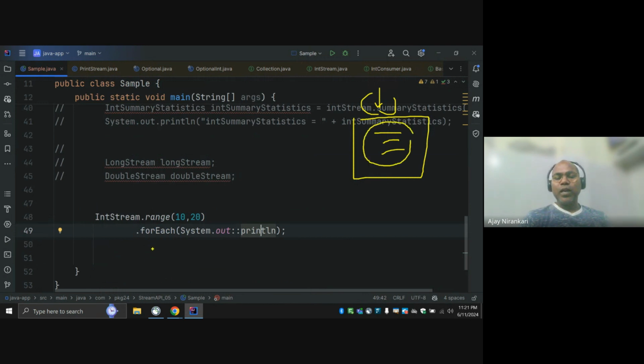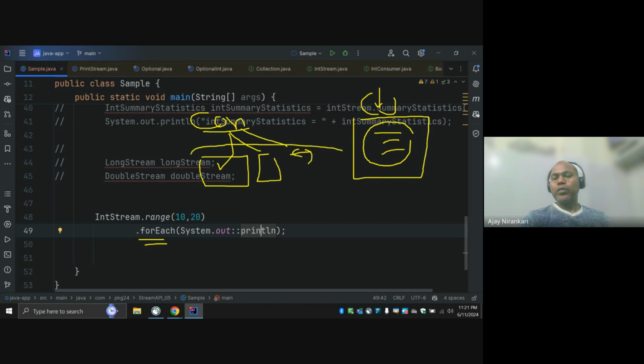I am saying, hey forEach, I am not going to provide your consumer interface. Interface means we provide an implementation class, maybe anonymous, or maybe a lambda expression. I am not going to follow any of these. As an alternative option, I am giving the method reference. This method reference follows your syntax. So here, this is the println method reference.